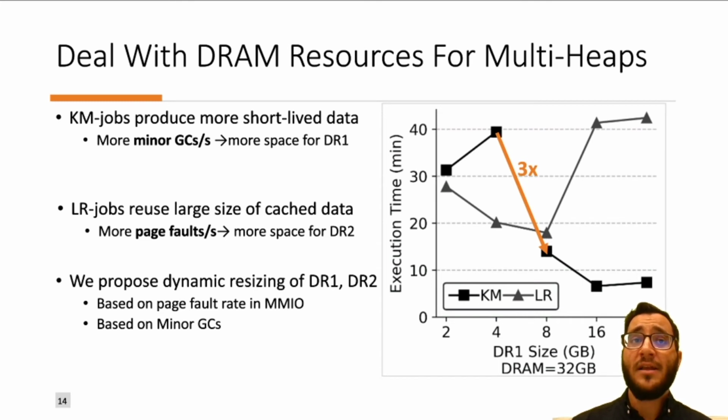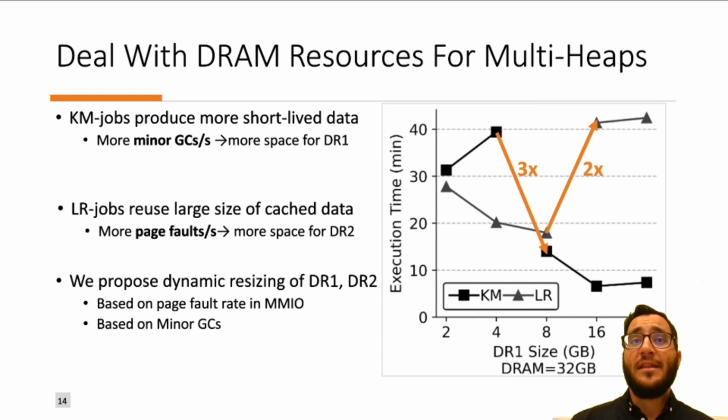On the other hand, linear regression jobs reuse a large size of cache data. As a result, when we increase the DR1 size from 8 GB to 16 GB, the total execution time increases up to 2 times. This happened because in 16 GB we have more page faults.